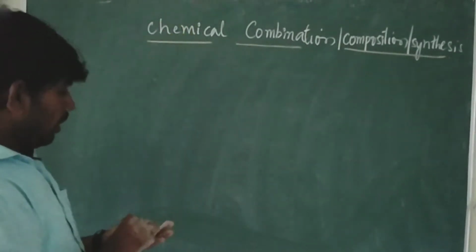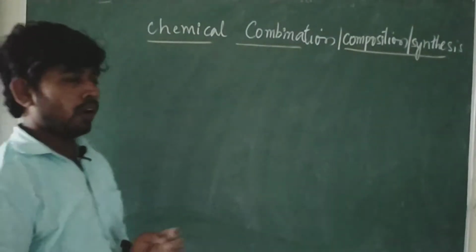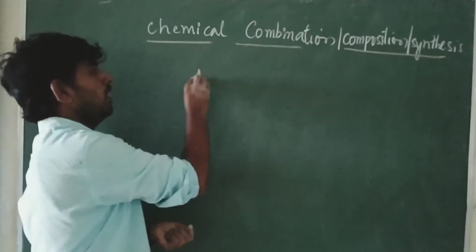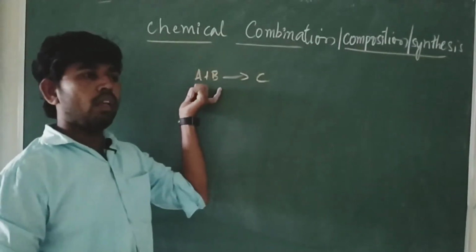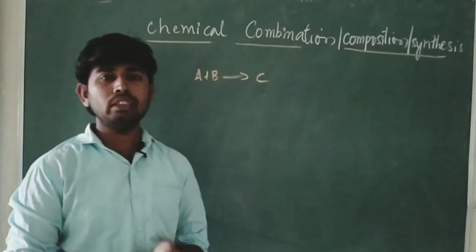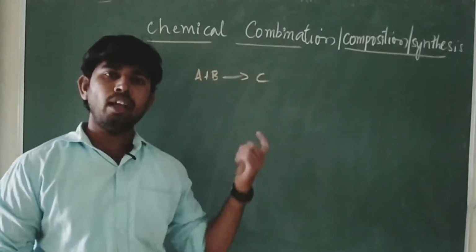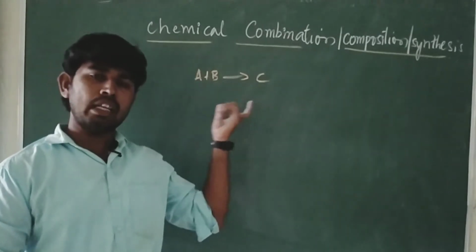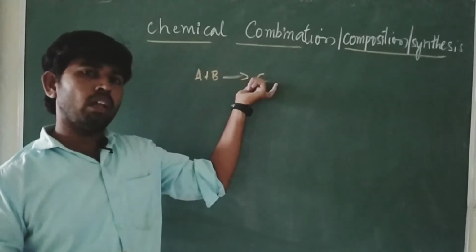As you already know, you know about reactant and product. Suppose this is a chemical equation: A plus B gives rise to C. Here the left side has the substances which are undergoing the change; we call them reactants. After the chemical reaction, we get a new substance, which we call the product. Before the arrow mark are the reactants, and after the arrow mark we write the product.